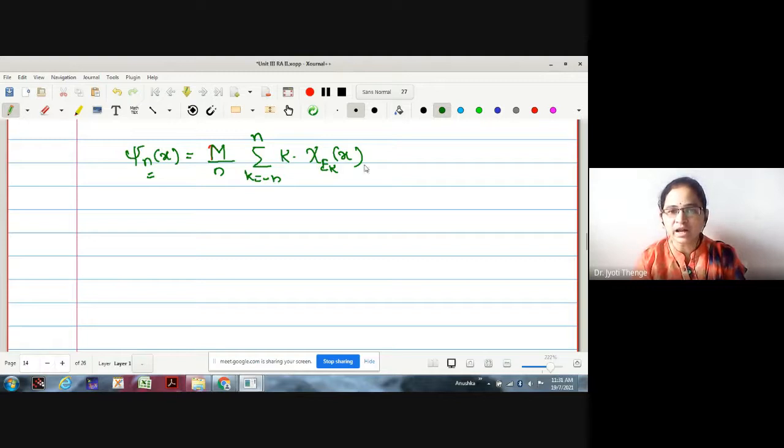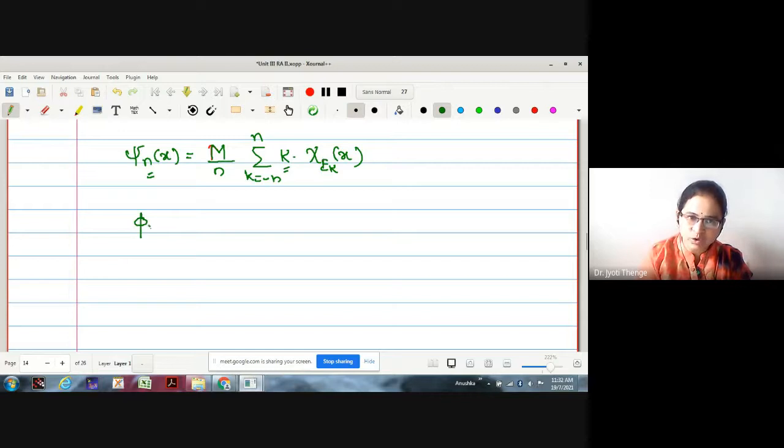Now if you run the summation here, suppose k takes the value plus 1. Then what is the right hand side? 1 into chi e_1 of x. But if that x is in e_1, then only the value is 1, otherwise it is 0. So finally it is going to give us only the corresponding k.